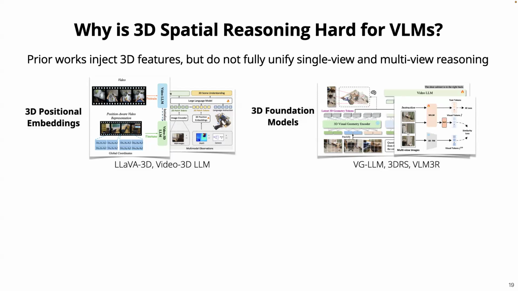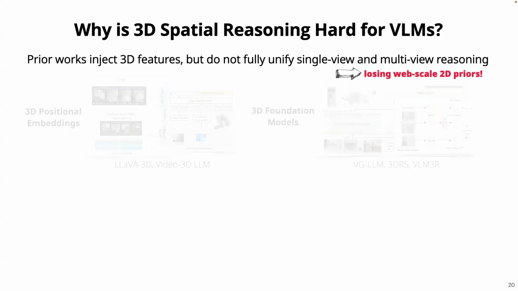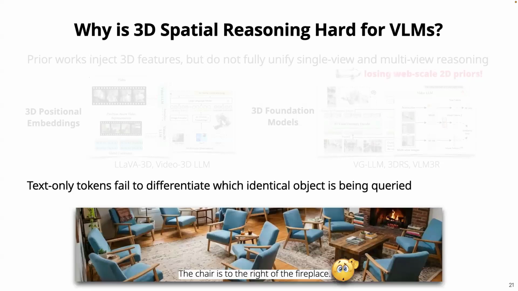These approaches all show that 3D cues are useful, but they usually just treat the 3D information as an add-on. Because they aren't unified, either in the form of architecture or the training pipeline, they create a disconnect between single view images and multi-view videos. As a result, they lose the powerful web-scale priors when trying to learn 3D reasoning.